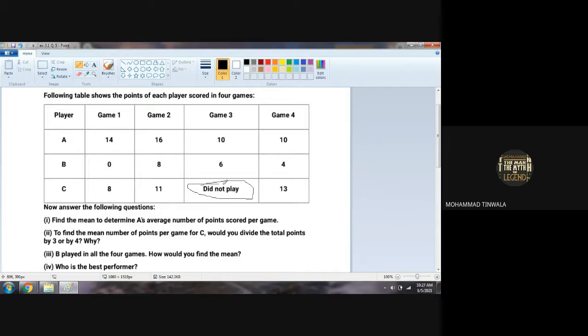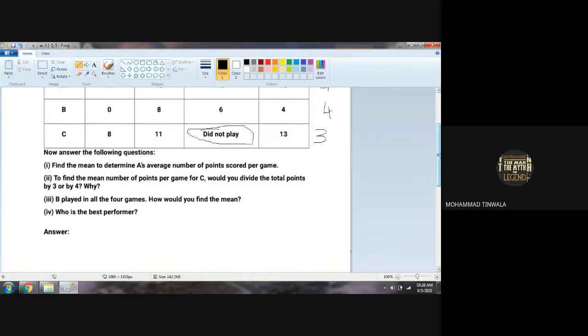So in total, how many games did player C play? Player A played all 4 games. Player B also played all 4 games. Player C played only 3 games. Now we have to follow the questions.